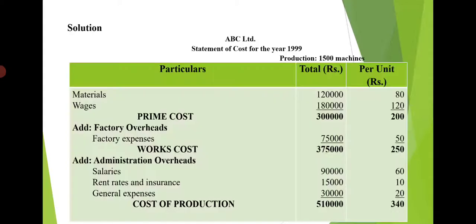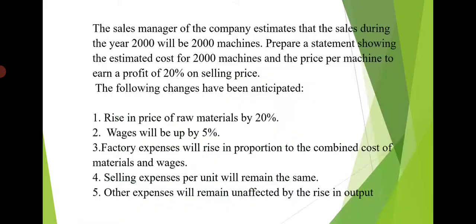preparing the cost sheet for the previous year, we should know what the variable costs are here. So variable costs they have given. If they have not given, we should consider material and wages as always variable expenses, because the expense of material and wages will go up if the production increases, and will go down if the production decreases. So they are proportionately increasing and decreasing according to the output. So material and wages are always variable cost, and they should be taken per unit cost.